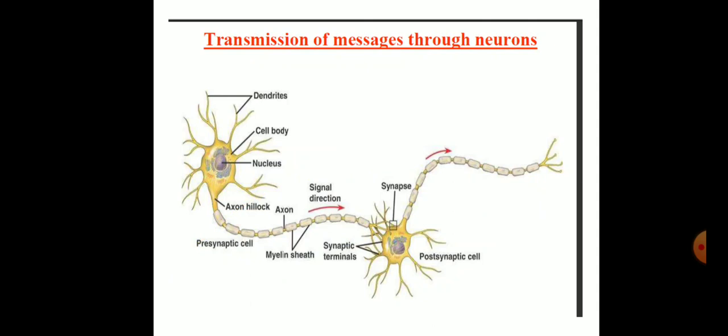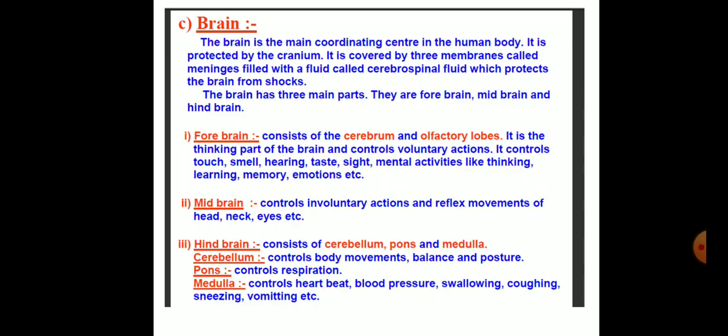So in this picture we can see that one neuron's nerve ending is connected to the dendrites of another neuron, where the transmission of the message will take place from the chemicals to the electrical impulses. Now let's come to the central nervous system, where we are going to learn about the brain and spinal cord.